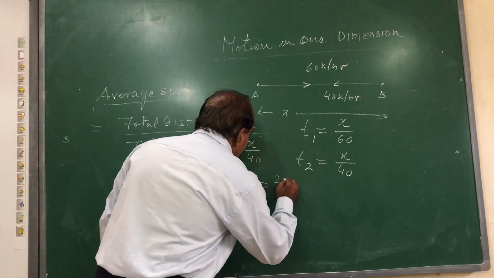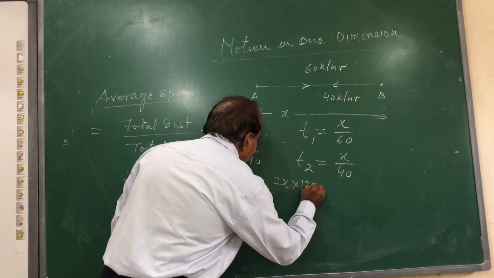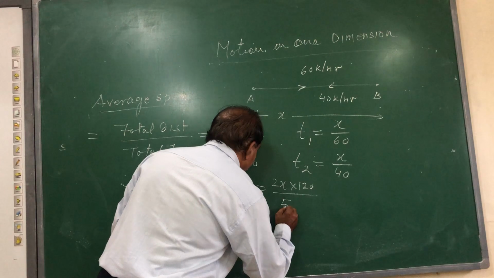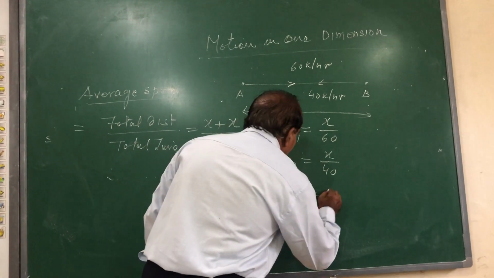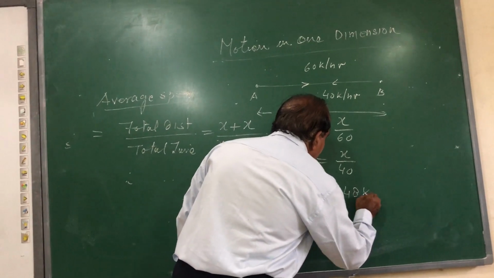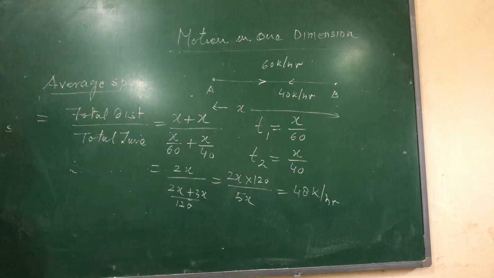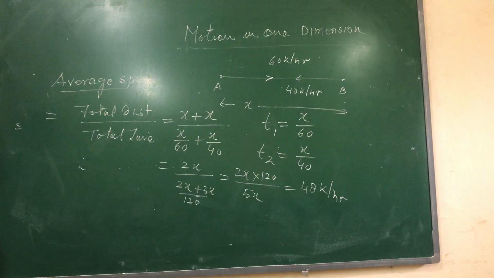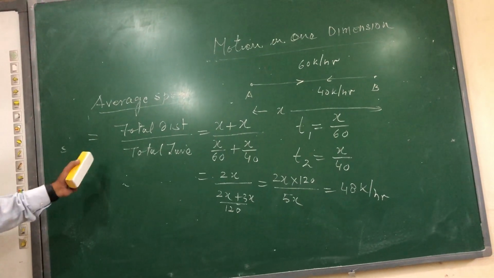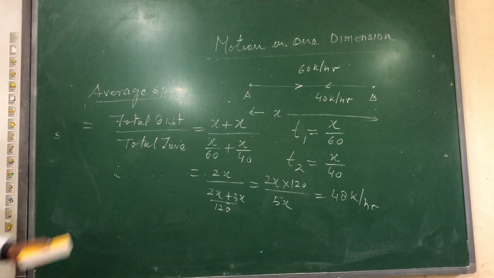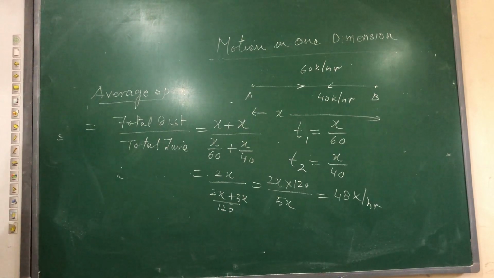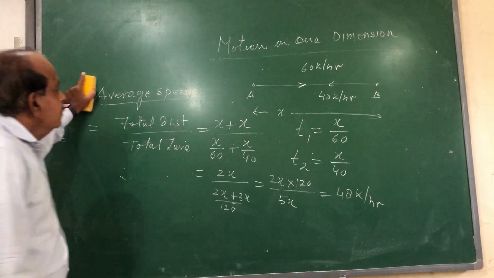We will be left with 2x into 120 upon 5x. It comes out to be 48 kilometers per hour. So in general, what the children used to do, they just sum up the velocities and divide by 2. But what we have to do is calculate the total distance covered upon the total time taken, that is the average speed during the whole of the journey.